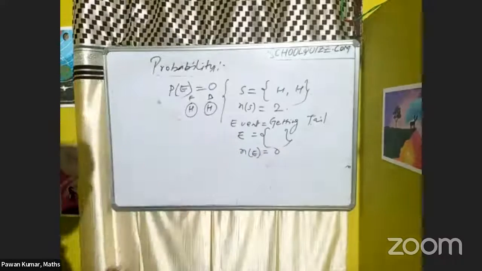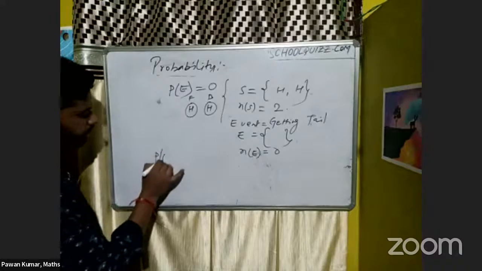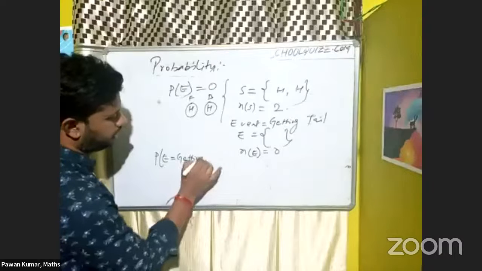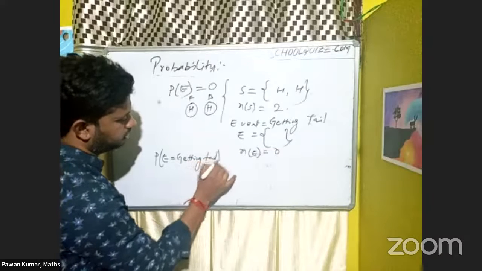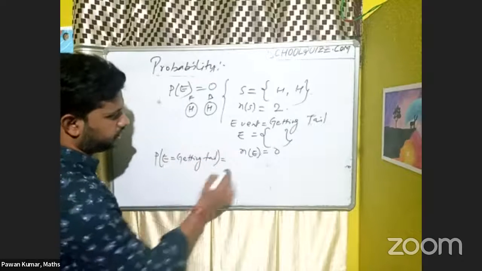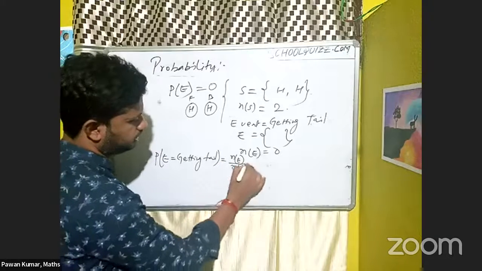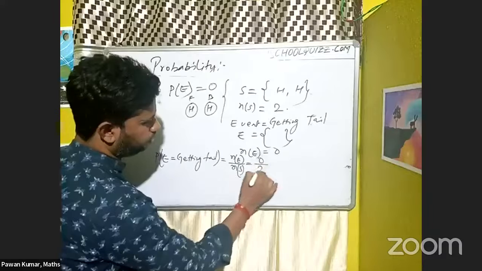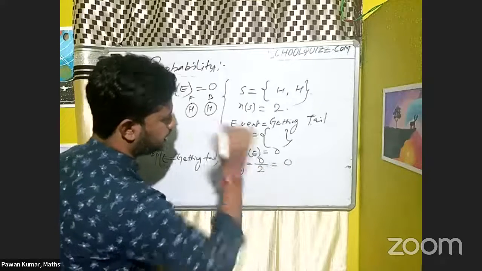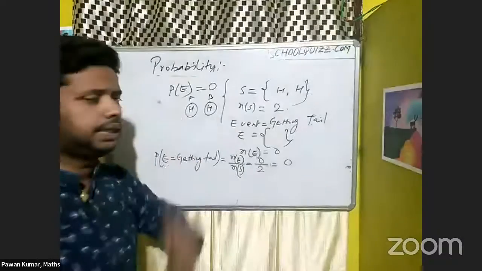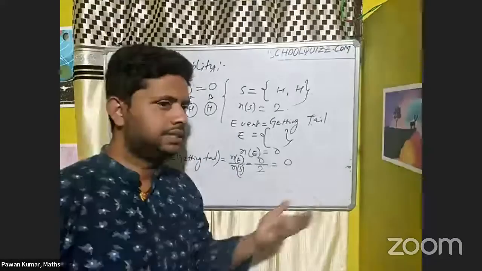So the probability of getting tail, P of e, is nothing but n of e by n of s, which is 0 by 2. So what am I getting here? 0. In such a case, where both sides are head, is there any chance to get tail?